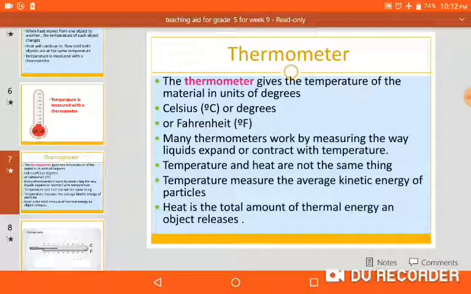But heat means the total amount of thermal energy of an object which it releases. For example, when coffee releases energy and goes to your mouth, you say ouch. Heat is the flow of thermal energy from one object to another.